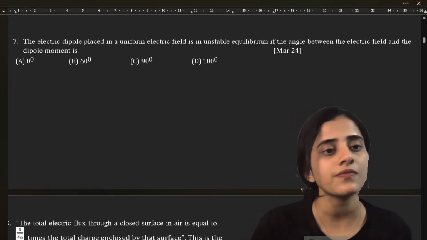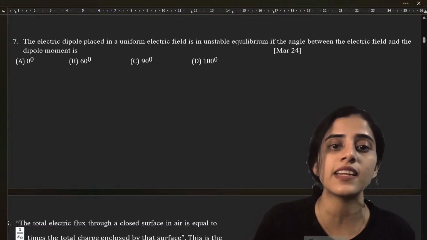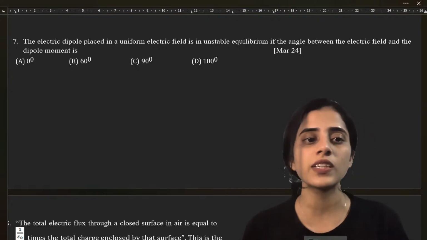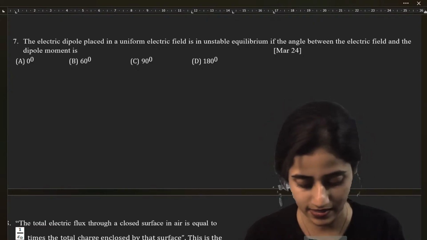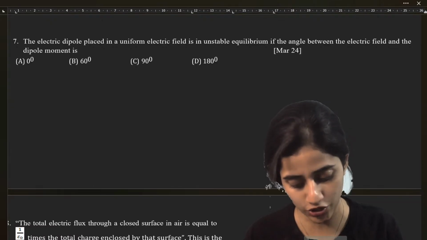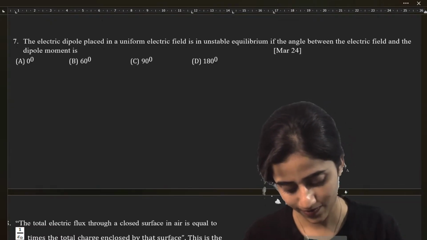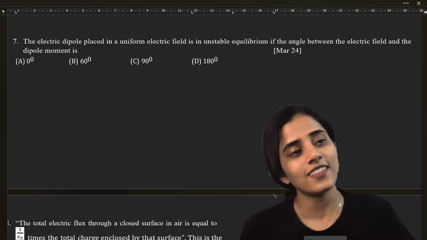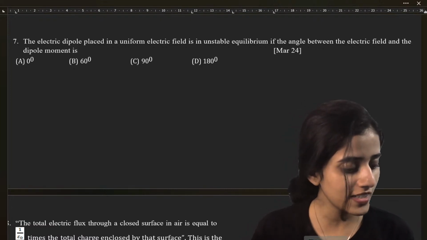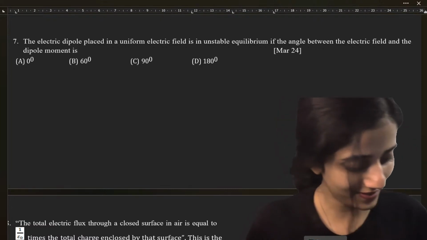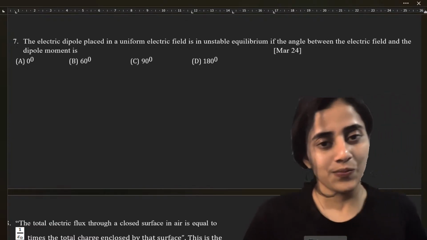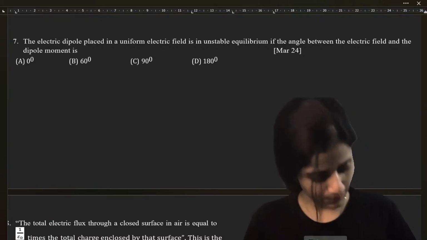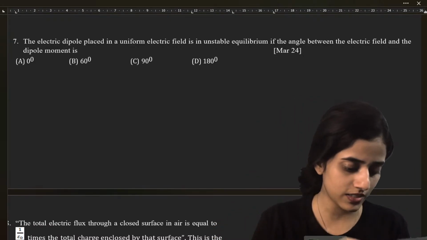Next question. The electric dipole placed in a uniform electric field is in unstable equilibrium if the angle between the electric field and the dipole moment is how much? How much is the answer? Is my chat stuck or are you all answering? Question 7.